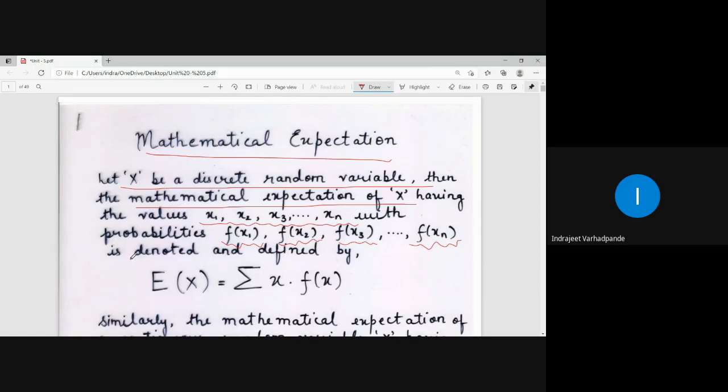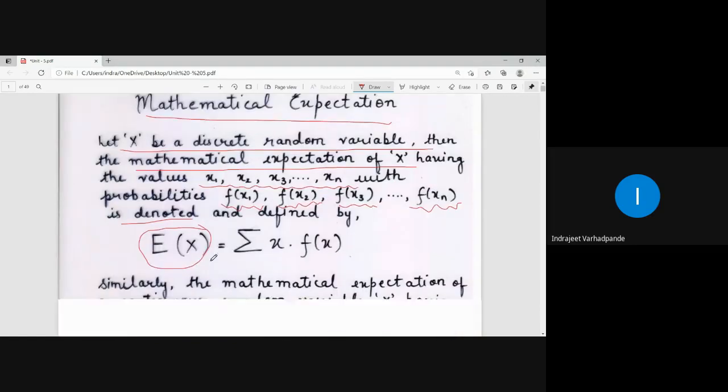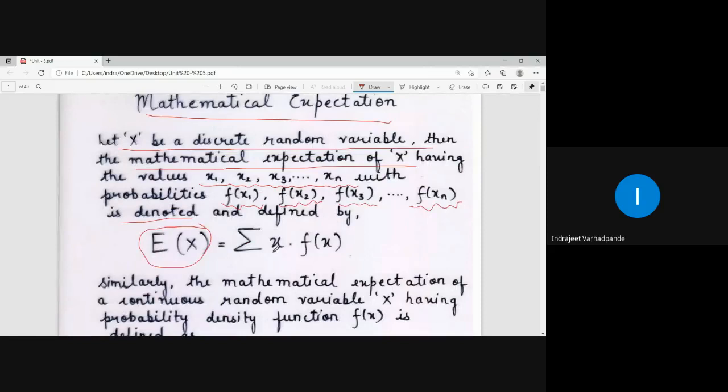So the mathematical expectation is denoted by E of capital X. E of capital X is the notation used for expectation, and it is defined by x multiplied by f of x, and over this the product is taken in the form of summation. Always, if you remember, in case of discrete random variable, we talk about the summation. In case of continuous random variable, that summation is converted to the integration.